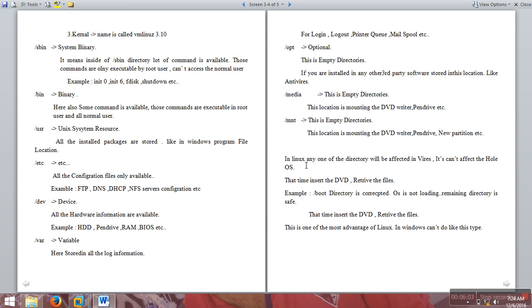As I already said, in Linux if any one directory is affected by a virus, the whole operating system is not affected. That's the Linux file system. So, close it.